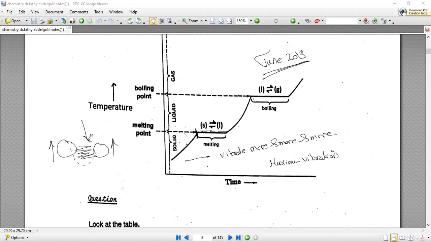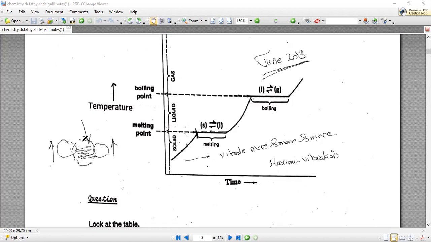So what will the energy do now? What will be the role of the energy given? Yes, the role of the energy given now is to break this attraction force. So the energy given is consumed in breaking the attraction forces between particles.